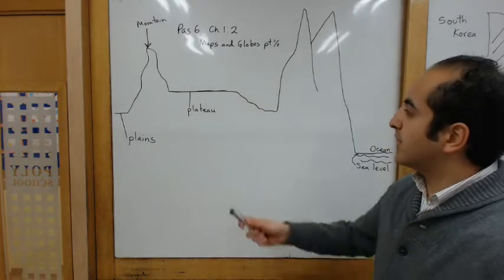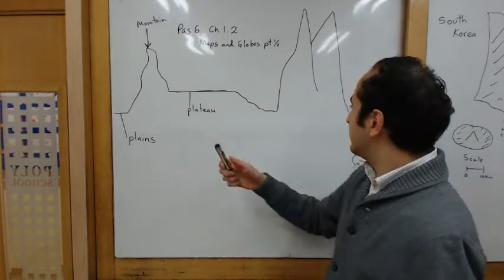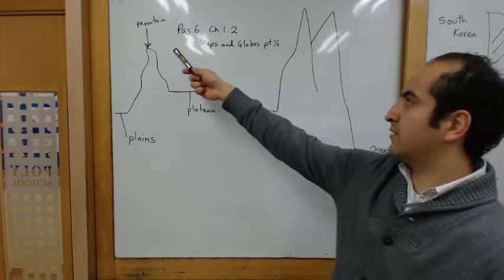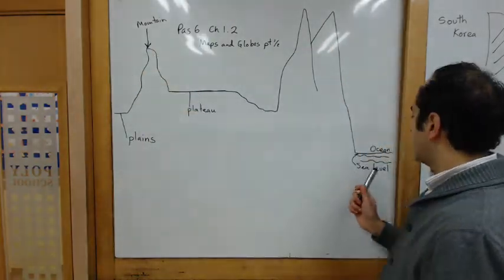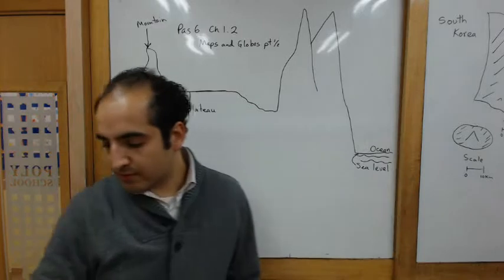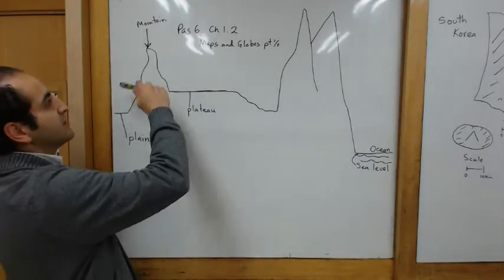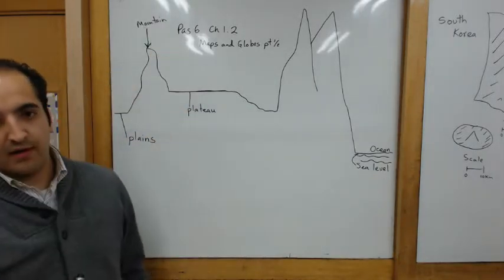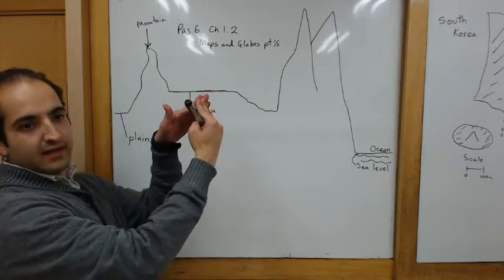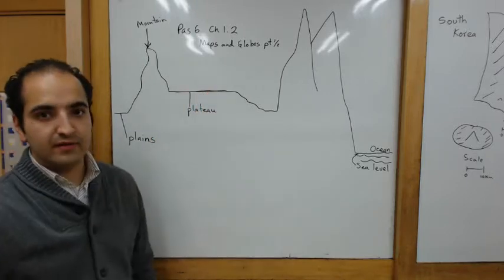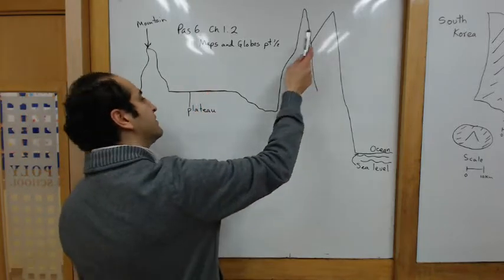Some of the vocabulary was plains, plateau, mountains, which I labeled over here, and sea level. Some of these you should know. A mountain is just a high peak. A high peak in any sort of area on the earth is a mountain. So here are 2 mountains, here's 1 mountain.